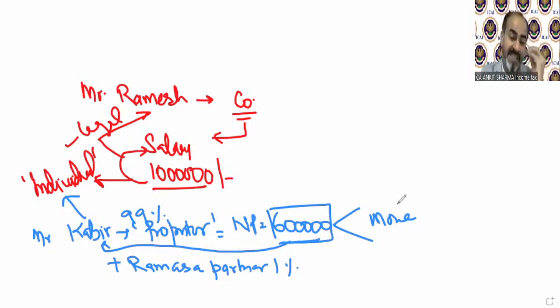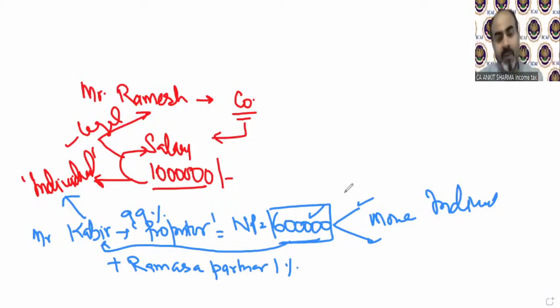So if there is any income and there is no single owner of that income, if the owners are more than one, then it cannot be said to be an individual. Then they will fall in the definition of partnership firm or any other, but that income cannot fall in the individual definition. Mr. Kabir or Mr. Ram cannot be called an individual in respect of this profit. So if there is any income and there is only one legal owner of that income, then that person will fall in the definition of individual under income tax.